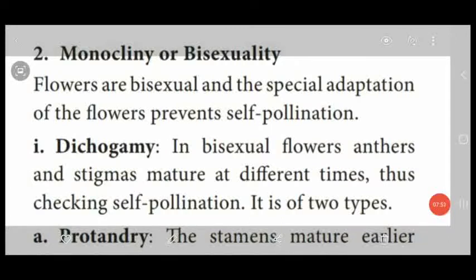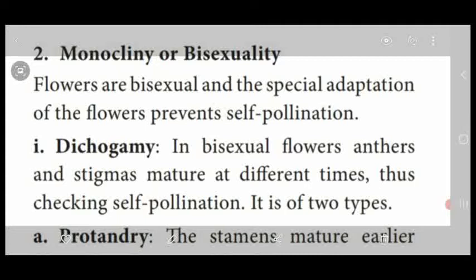Dear students, one of the mechanisms of cross-pollination contrivances is dicliny or unisexuality. Under this topic we have seen two types: monoecious and dioecious. Another mechanism type is monocliny or bisexuality. This type of pollination occurs in bisexual flowers. The first one, the cross-pollination mechanism, occurs in unisexual flowers.